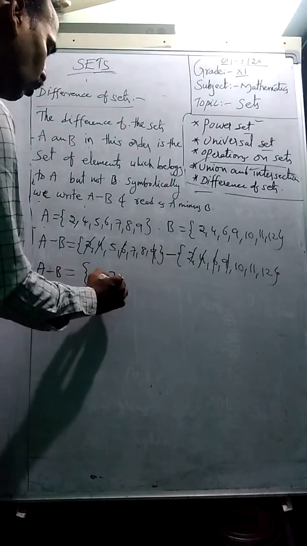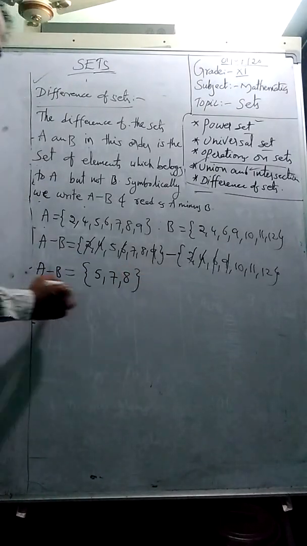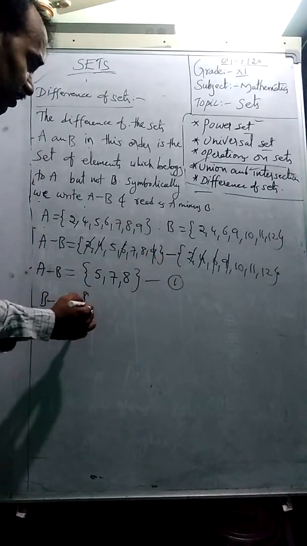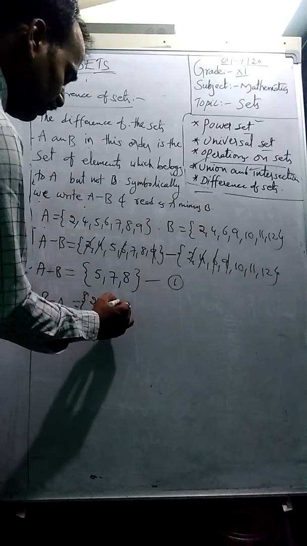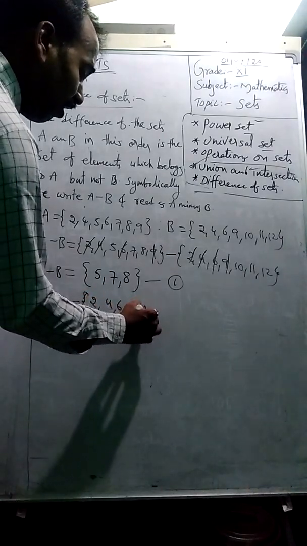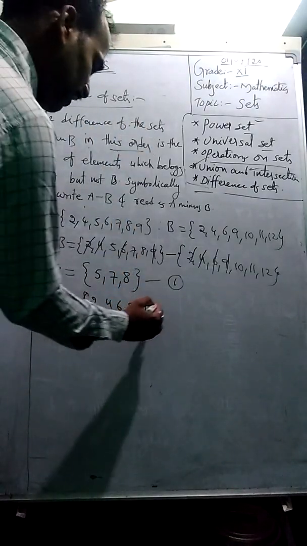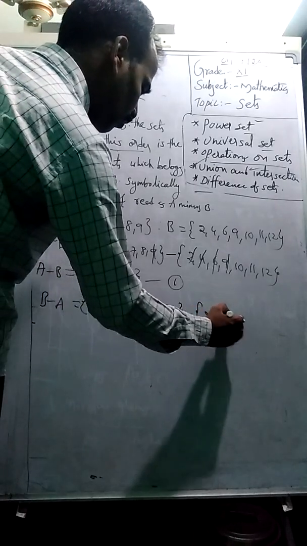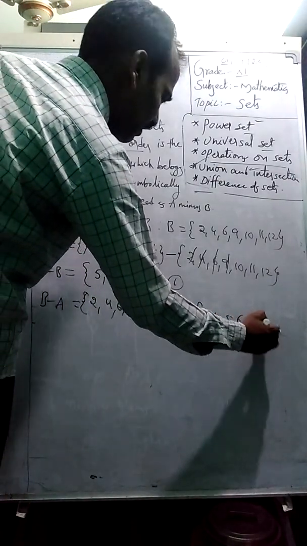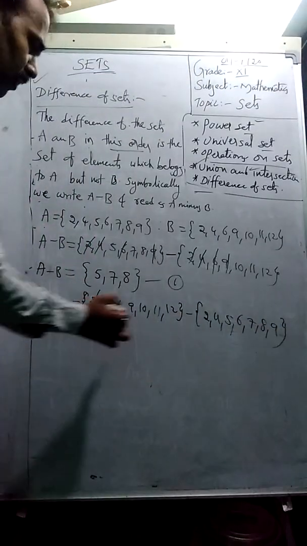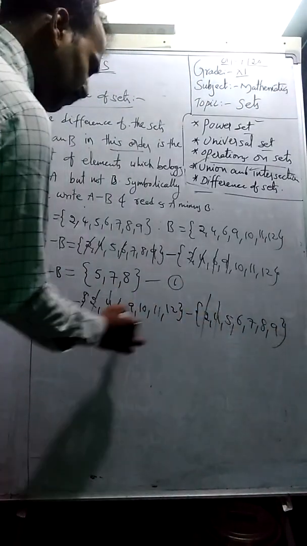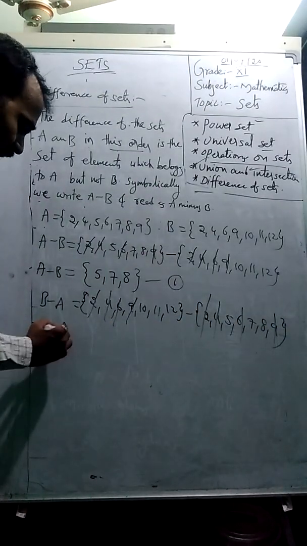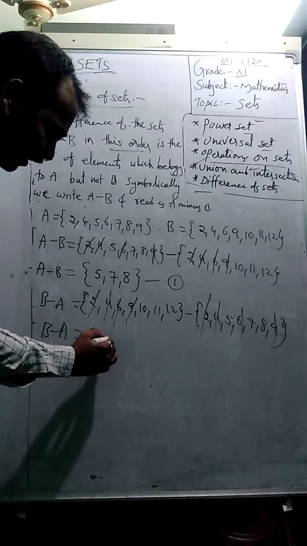This is A minus B. If you take B minus A, remember, first we write B, because the order is the criterion. So B minus A: cancel what is common, students, then write the rest of the elements of B. Which order we are taking is important.